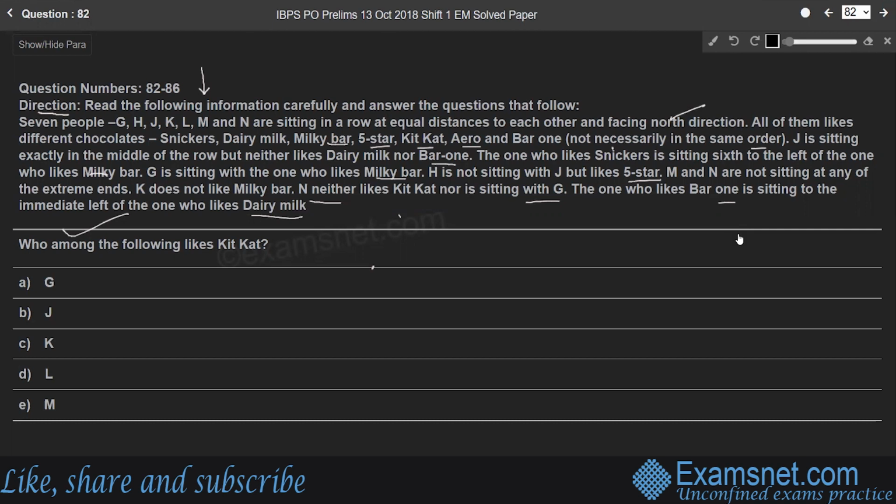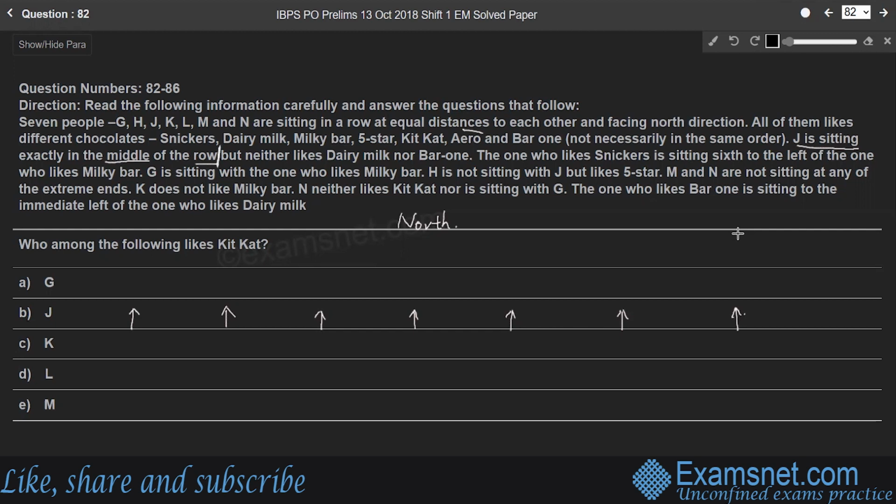So, let us consider this information one by one. Here, it is given that 7 people are sitting in a row at equal distances, facing north direction, right? So, this is north direction. 7 people are facing north direction. 1, 2, 3, 4, 5, 6, and 7 people, right? So here J is sitting exactly in the middle of the row, right? But neither likes Dairy Milk nor Bar 1. So we'll consider up to here.